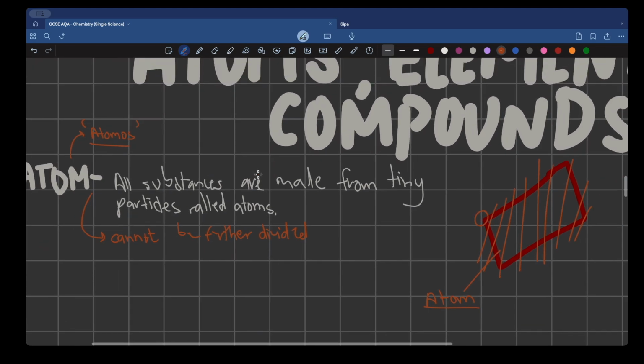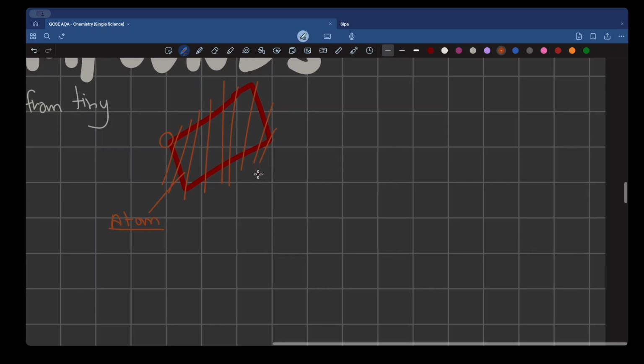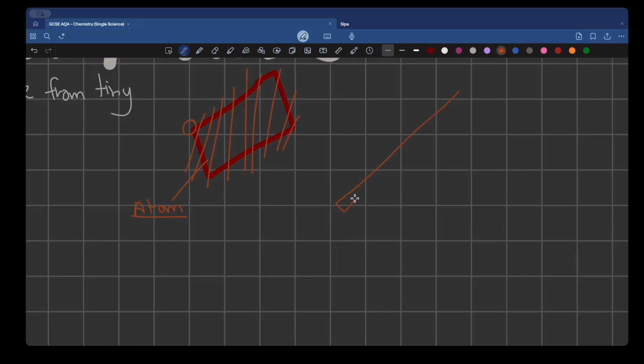Okay, so we've got what an atom is. Let's take the example of a pencil. This is the pencil we use to write. We can divide this into further pieces, into halves, into quarters, into thirds. And the smallest part, if I was to zoom in onto one of these divided chunks, this is what I am likely to get. Let me zoom in. There's a chance that this is what my microscope looks like.